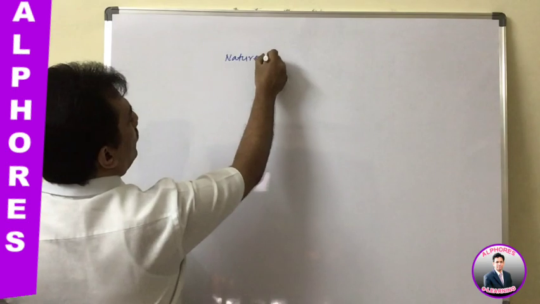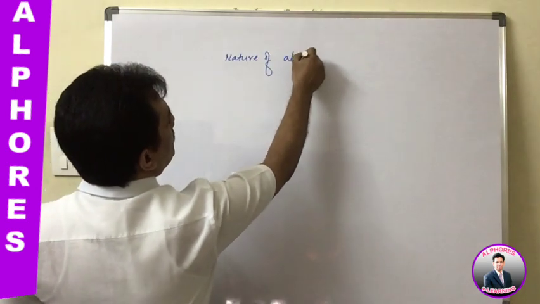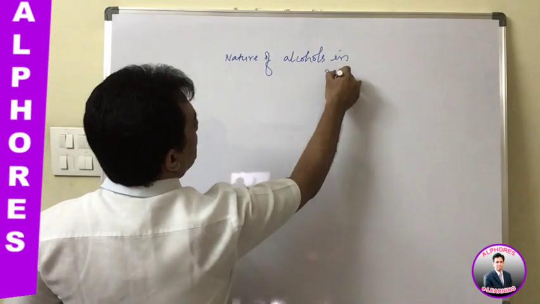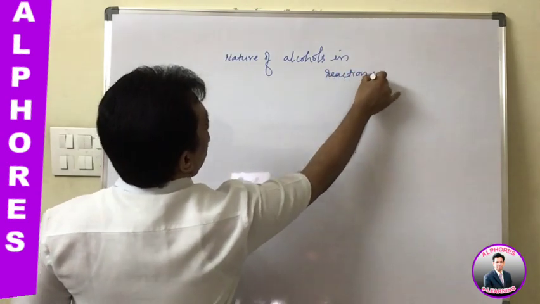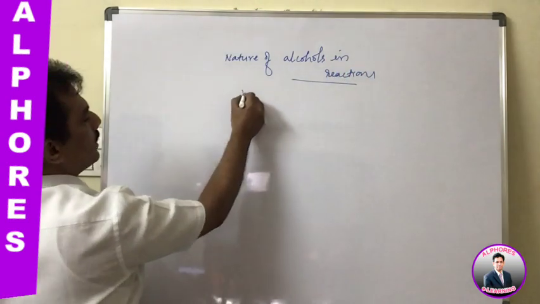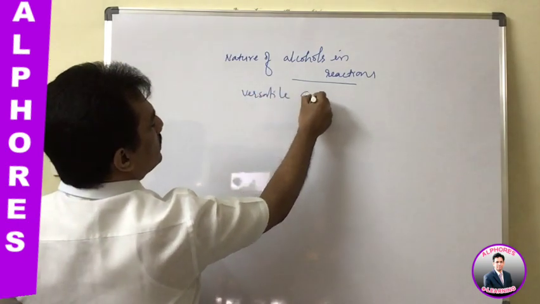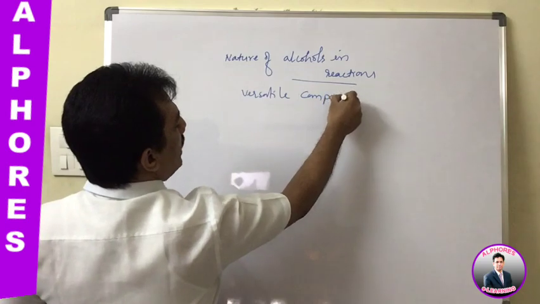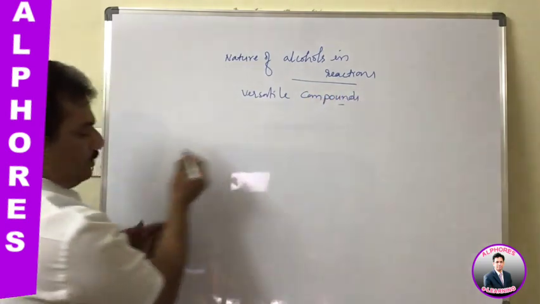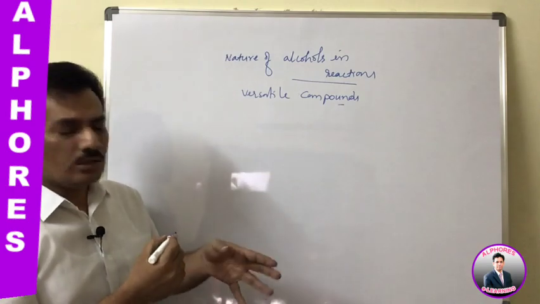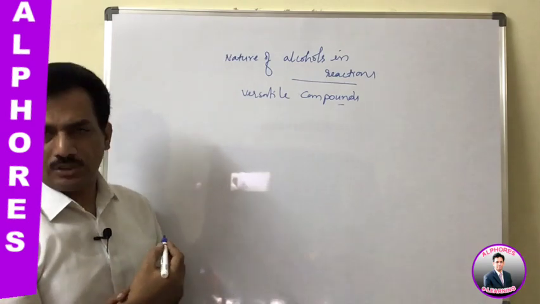Nature of alcohols in reactions. Actually, these alcohols are considered as versatile compounds. Versatile compound means they are having dual natures. They are able to behave in different manner depending on the substrate or the reagent which is involved.